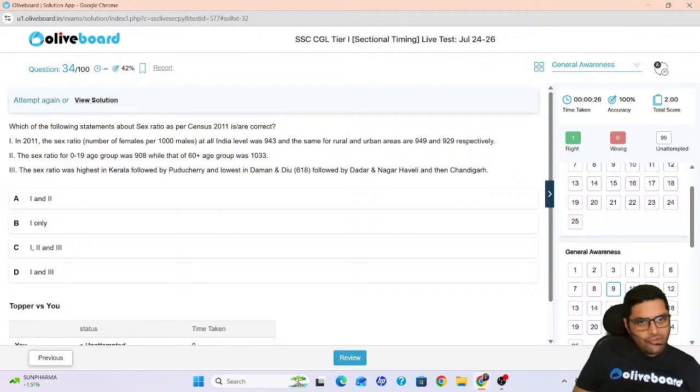Next, we have, which of the following statements is correct about sex ratio as per Census 2011. In 2011, the sex ratio at all India level was, for rural and urban, 949 and 929 respectively. Sex ratio in the 0 to 19 age group was 908, while that of 60 plus was 1033. Sex ratio was highest in Kerala, followed by Puducherry, and lowest in Daman and Diu. What do you think? Which one is the correct one?